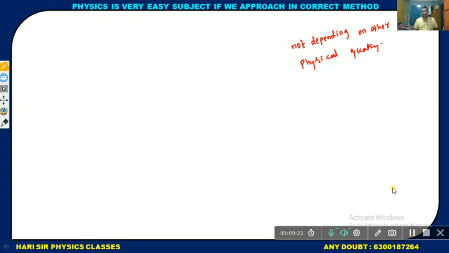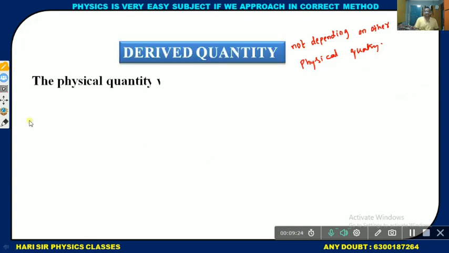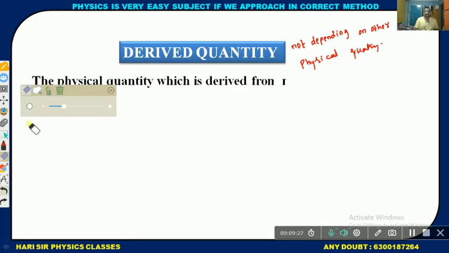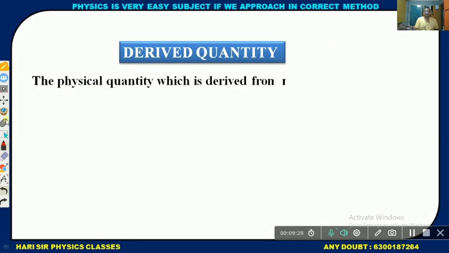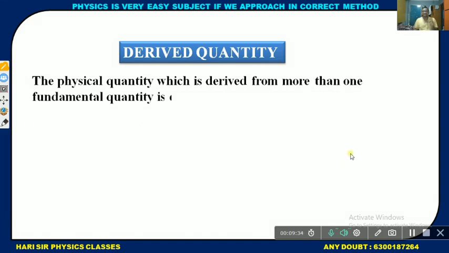Fundamental units are always 7. Next, derived physical quantities. What are derived physical quantities? Derived physical quantities means the physical quantity which is derived from the fundamental physical quantity.